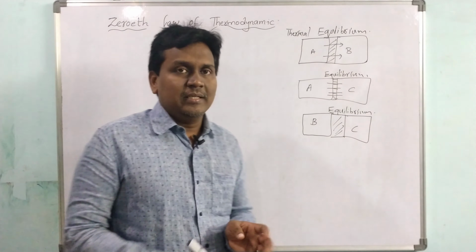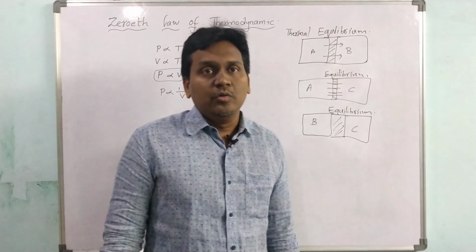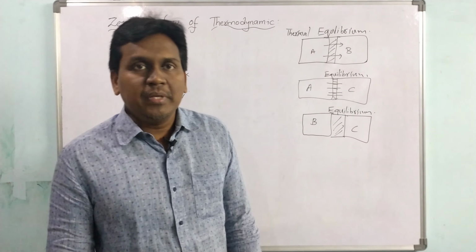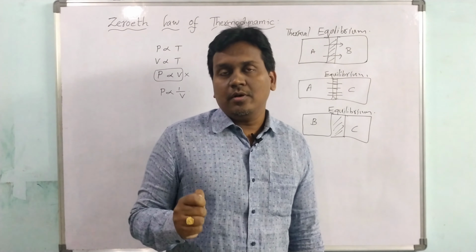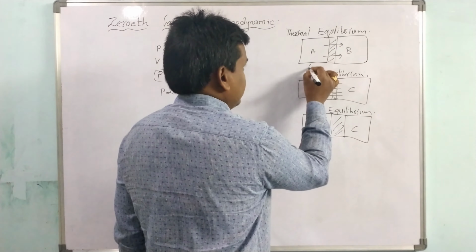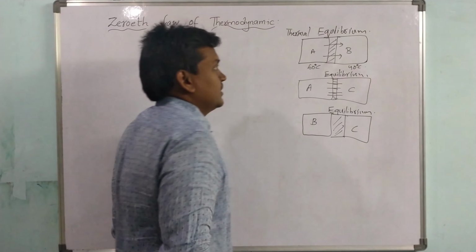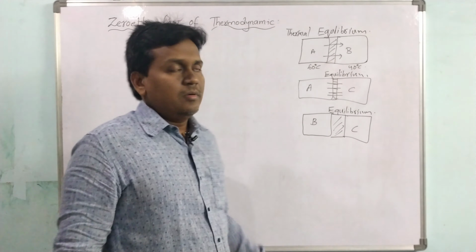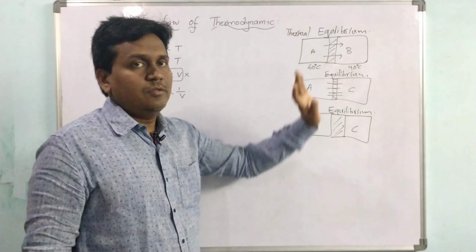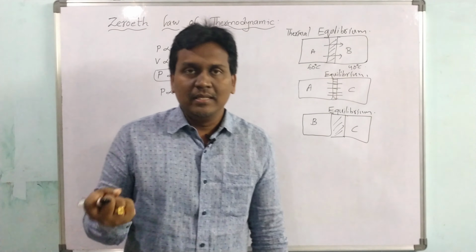Heat will flow from one system to another system. Who will decide the direction of heat flow? Definitely temperature. Temperature decides the direction of heat flow. If body A is at 60 degrees Celsius and body B is at 40 degrees Celsius, the heat flow is from system A to system B, from 60 to 40. So the direction of heat flow is decided by the temperature.